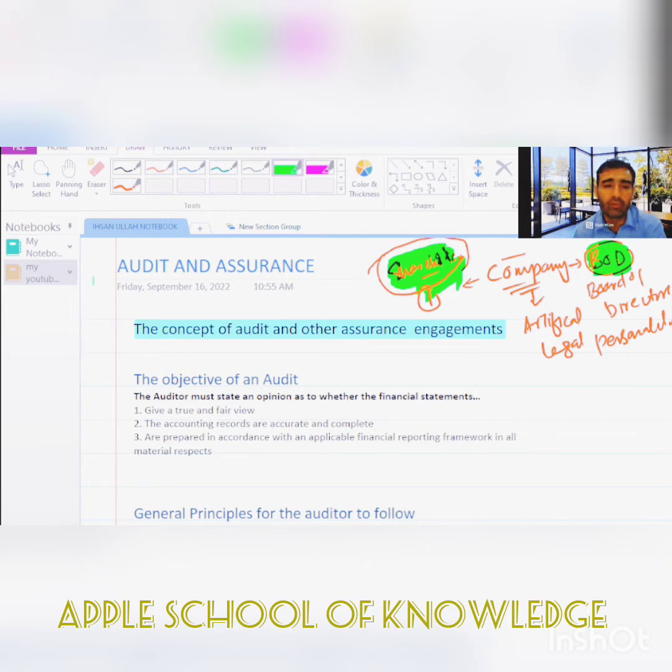Okay, before discussing those relationships, we first have to understand why we are doing auditing.